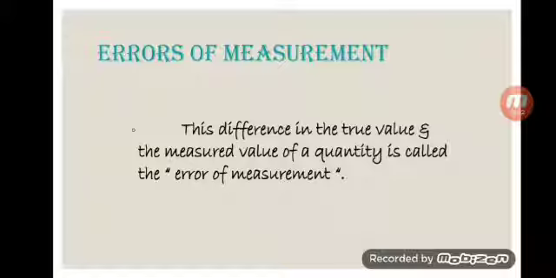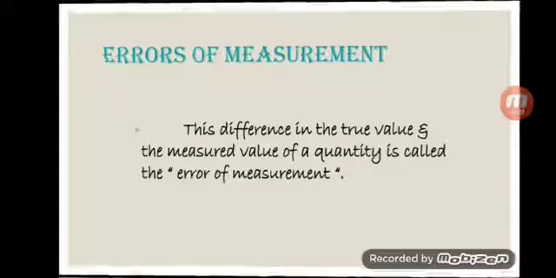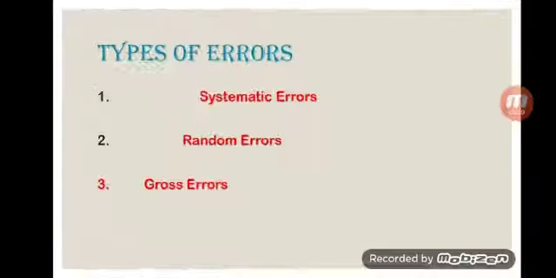First, the definition of errors of measurement. The difference between the true value and the measured value of a quantity is called the error of measurement. Suppose the true value of the length is 2 cm, but when you measure with the help of a scale, you find it 1.9 cm. The difference in the two values is known as the error of the measurement of the length.